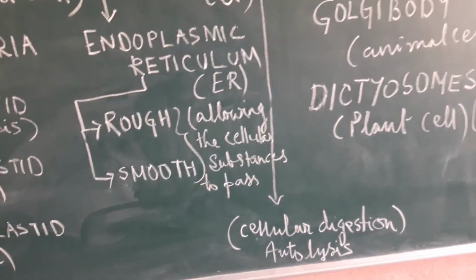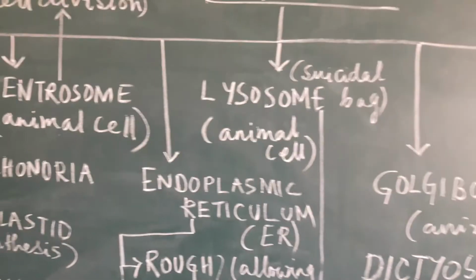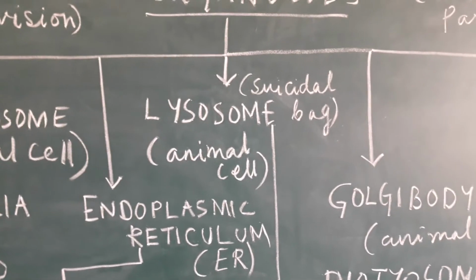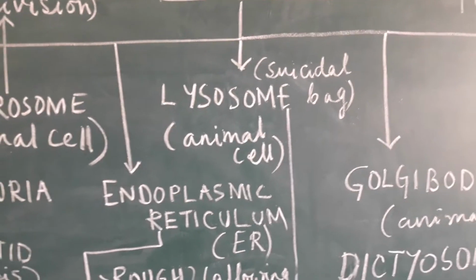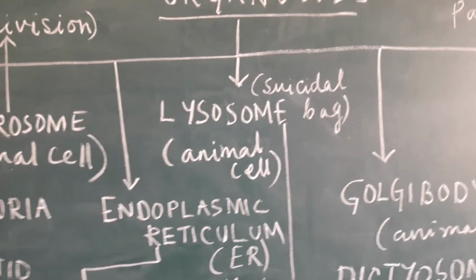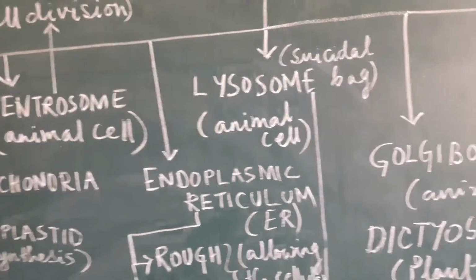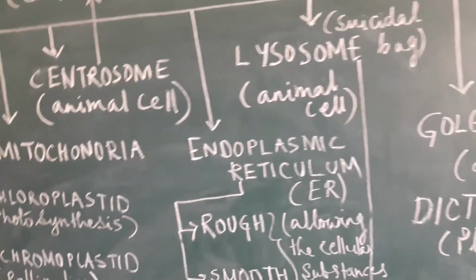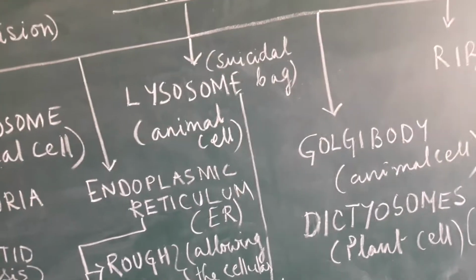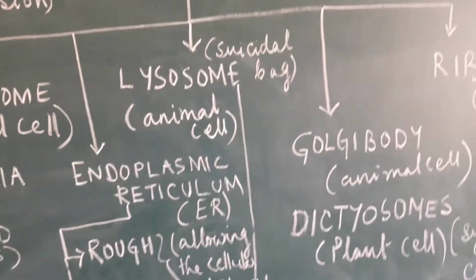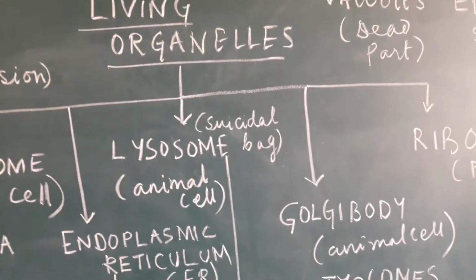Autolysis is self-killing. So that is why it is termed suicidal bag. Everybody knows the meaning of suicide. So suicide is self-killing. So here, as this lysosome helps in the self-killing of the cells, it is also termed the suicidal bag of the cell.